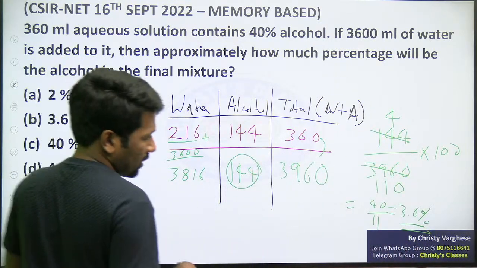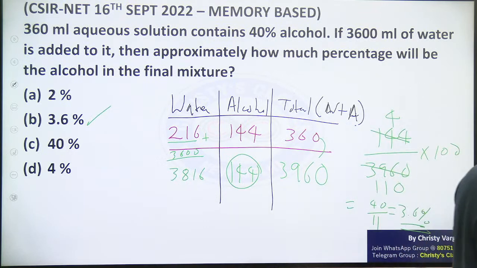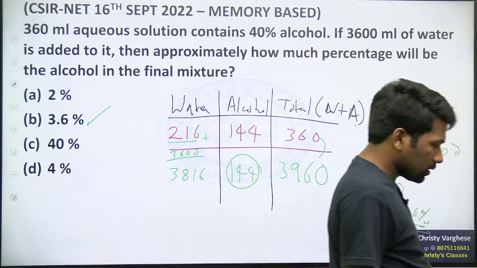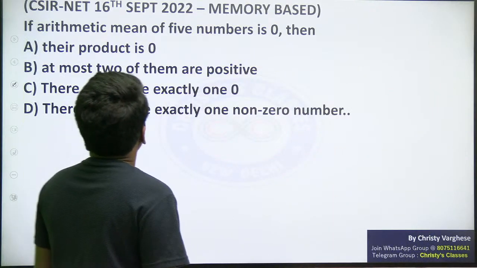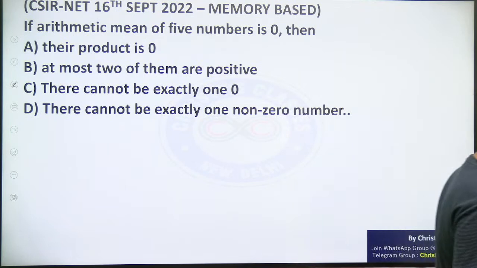3.6 approximately will be the answer. Other options, I don't know whether they are correct. The correct answer should be 3.6. All of you clear? Please respond. If that is clear, try the next question, super fast.